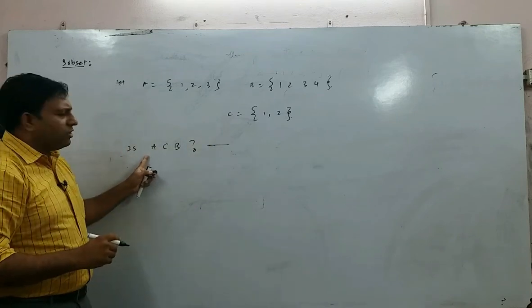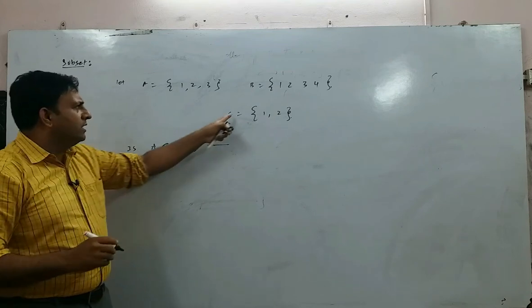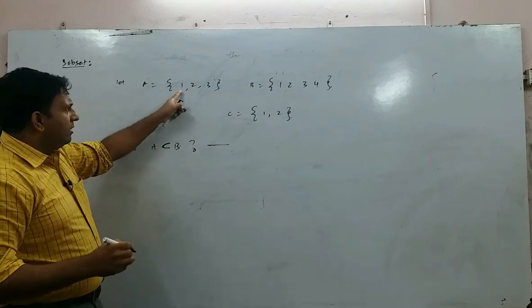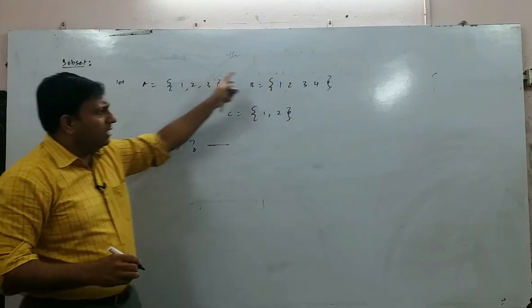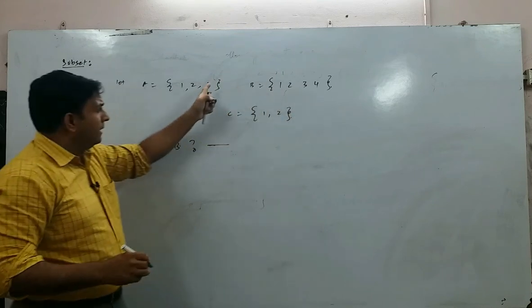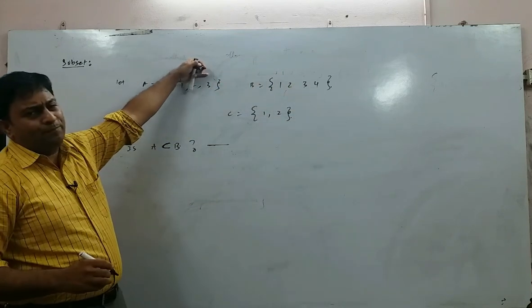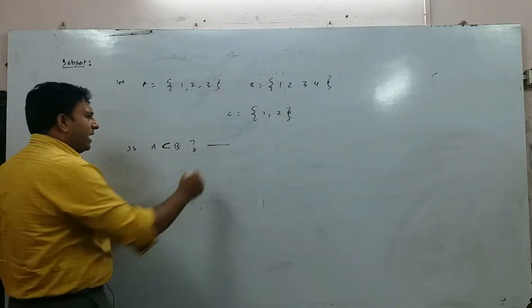See, when the question is asked like this, this is the subset symbol. Don't get confused. This is C and this is subset. Subset is written like this. 1 belongs to A, 1 belongs to B. 2 belongs to A, 2 belongs to B. 3 belongs to A, 3 belongs to B. All the elements of A belong to the set B. So A is a subset of B and the answer is yes.